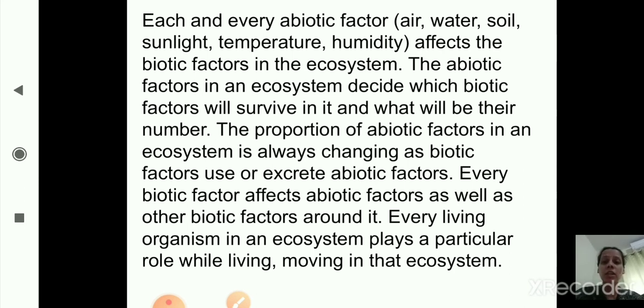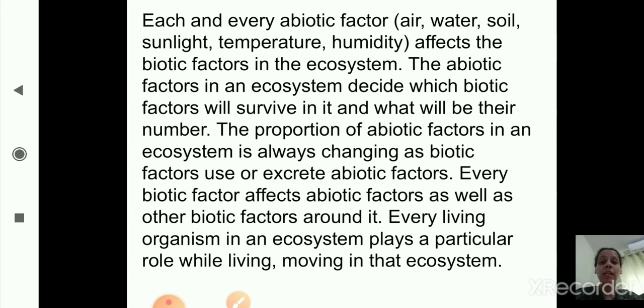Every living organism in an ecosystem plays a particular role while living and moving in that ecosystem. So this is about the structure of an ecosystem.